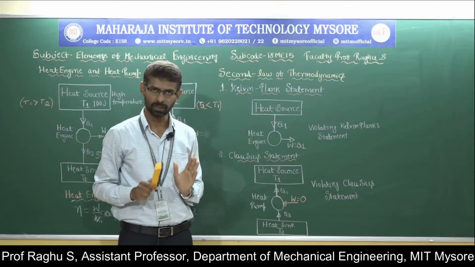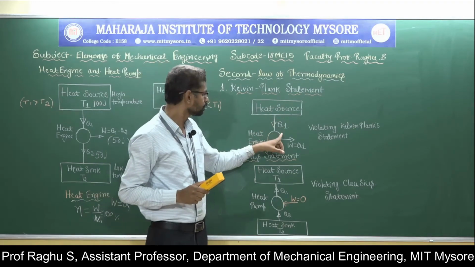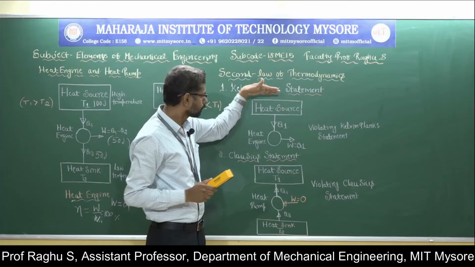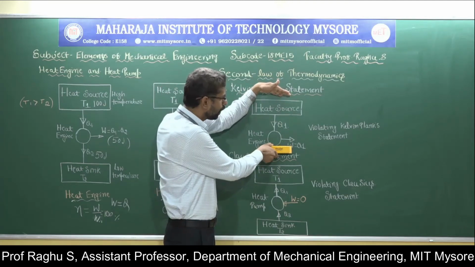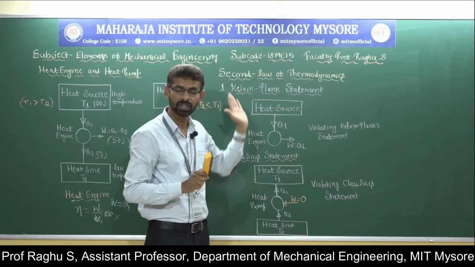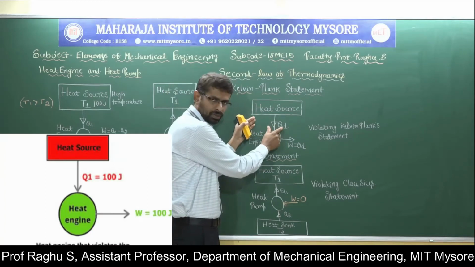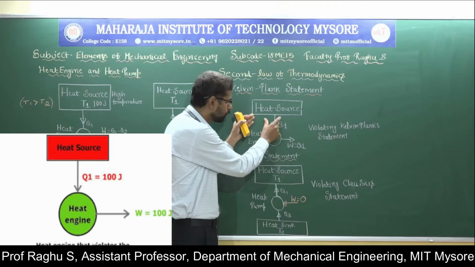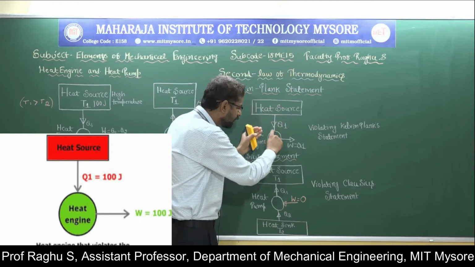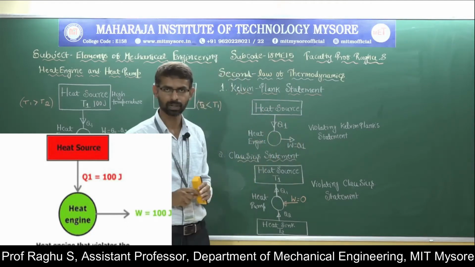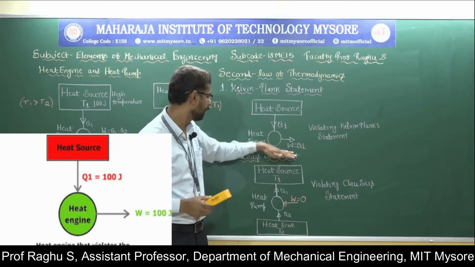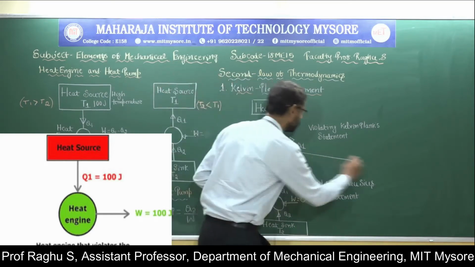So the Kelvin-Planck statement states that it is impossible to construct a heat engine that operates on a cycle whose sole purpose, one and only purpose, is to convert all heat energy into mechanical work. That means, here we have a heat engine.